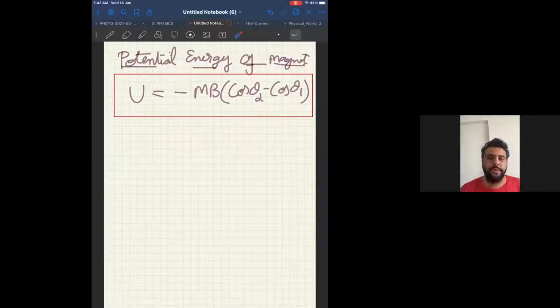So make a note of potential energy of a magnet. The unit will still be Joule. Is it clear?